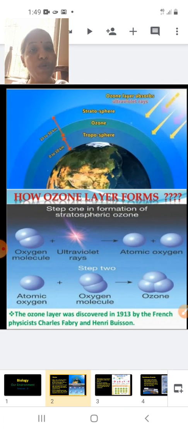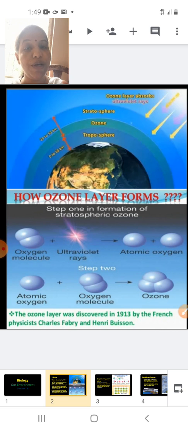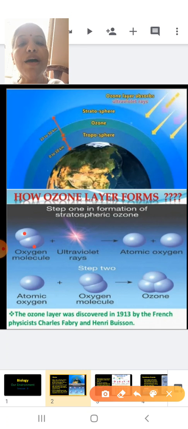Now, students, as far as ozone is concerned, ozone is a chemical, and it is a chemical which is made up of 3 atoms of oxygen. It is formed by 3 atoms of oxygen. Now we will see how this ozone is formed. Now, students, here you can see the molecular oxygen. A molecule of oxygen means 2 atoms of oxygen. Now, these 2 atoms of oxygen come in contact with ultraviolet rays.